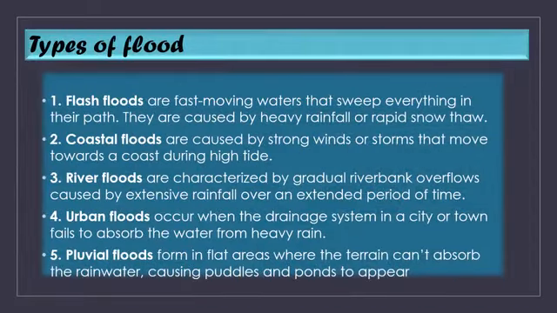Types of flood. There are many types of flood that keep on occurring in and around India. First one is flash flood. Flash floods are fast moving waters that sweep everything in their path. They are caused by heavy rainfall or rapid snow thaw. Whenever a river is overflooded by heavy rainfall water or rapid melting of the snow, it causes a rapid movement in the river and that leads to flash flood.